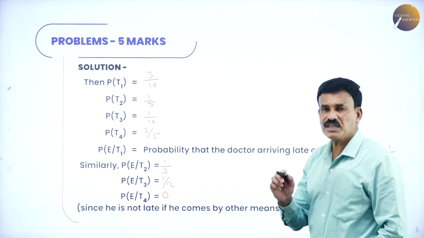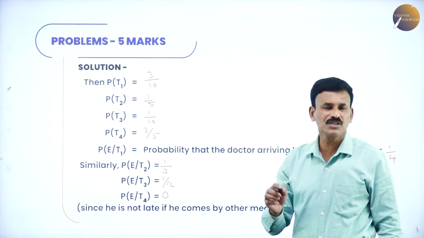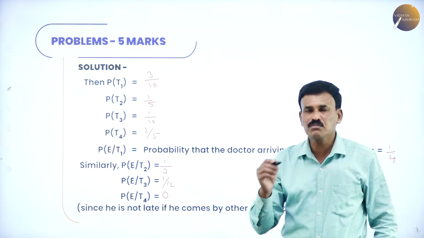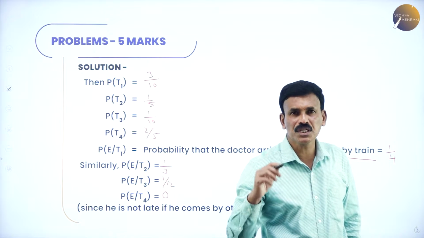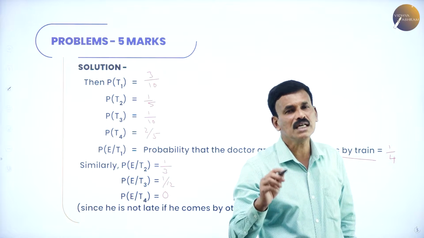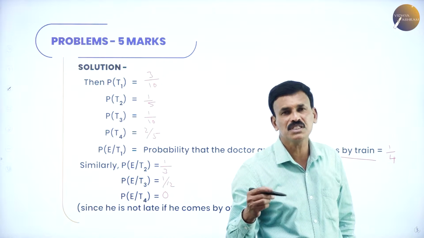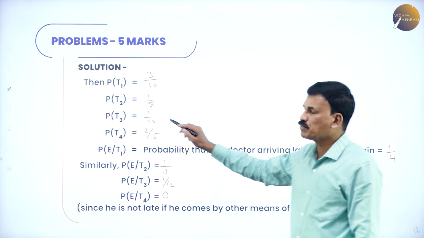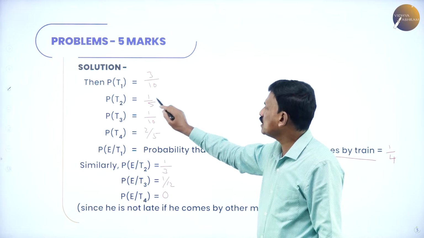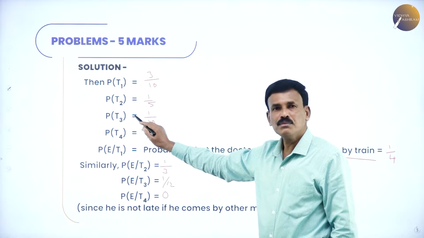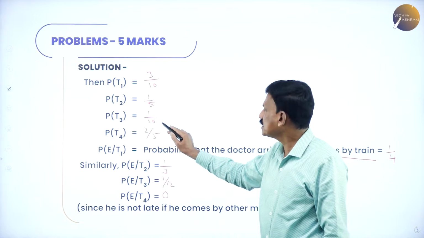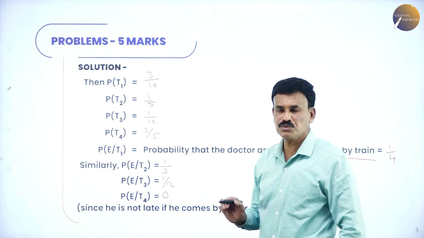Let us define the events T1, T2, T3 and T4 as the doctor's visit by train, bus, scooter and other means of transportation. Let E be an event that denotes the visit of a doctor. Now what is given? The probability of T1 is 3 by 10, the probability of T2 is 1 by 5, the probability of T3 is 1 by 10 and the probability of T4 is 2 by 5.